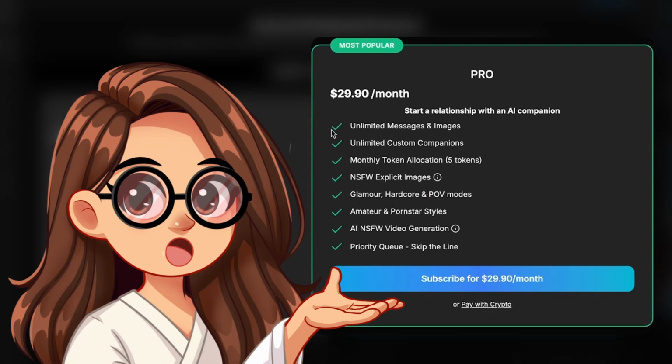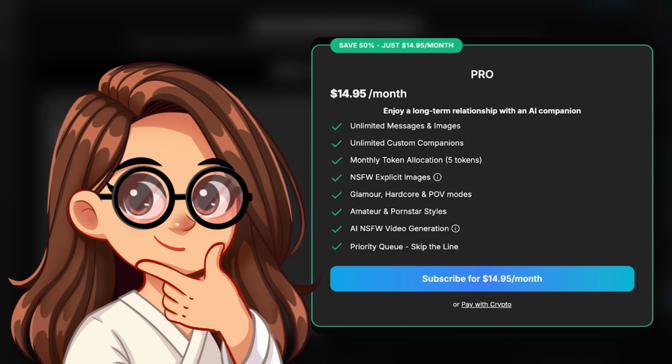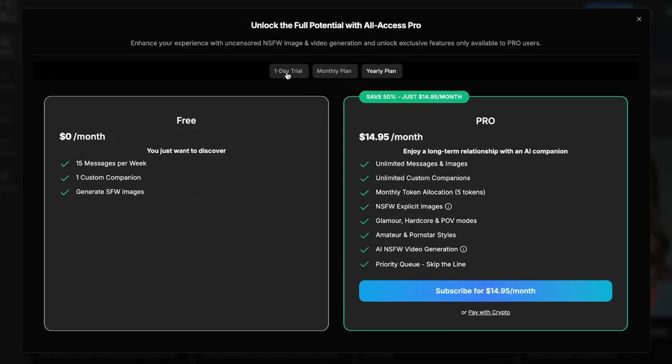And then the pro subscription, which is $29.90 a month. This gives you access to pretty much everything. This is a subscription that you're gonna need in order to be able to use the platform, and it's definitely a lot more expensive than probably most of the other AI girlfriend platforms. Interestingly, you can get a yearly plan, which is 50% off, which is a pretty big discount. So if you do find yourself liking it, then obviously the yearly plan makes a lot more sense. You're gonna save a lot of money.